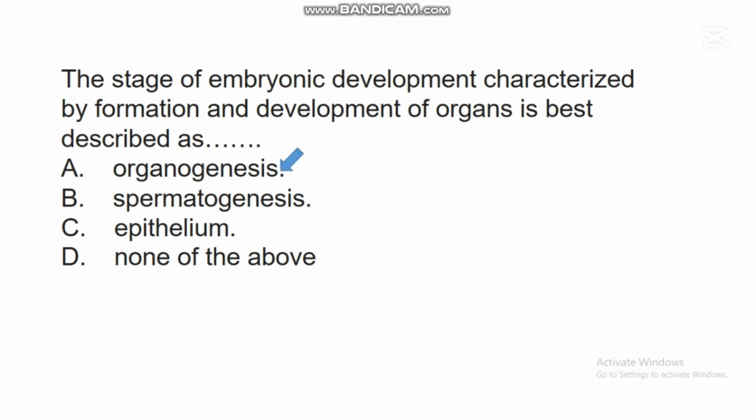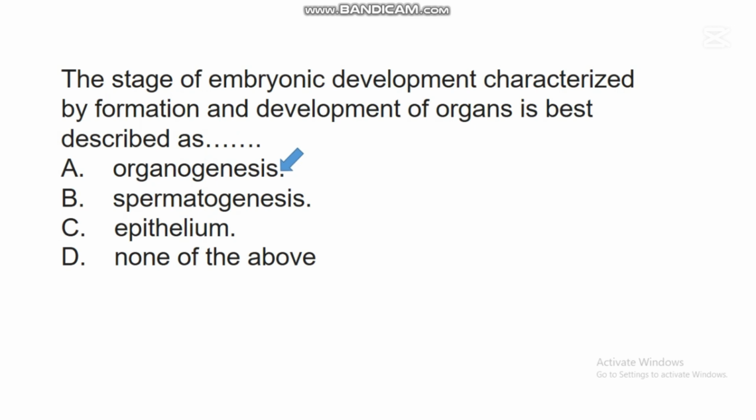Organogenesis. Organogenesis is a stage of embryonic development that involves the formation and development of internal organs in a woman. So when an embryo undergoes development, the stage whereby internal organs begin to form or develop in that embryo is best described as organogenesis.